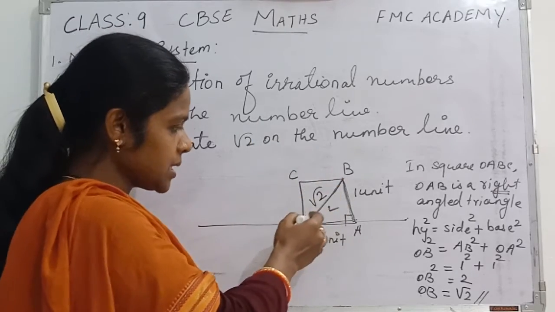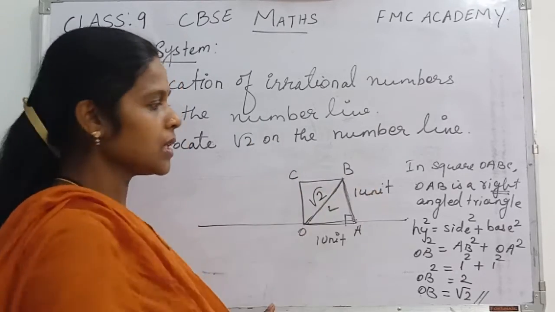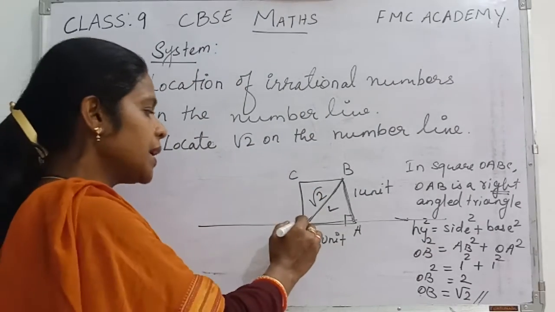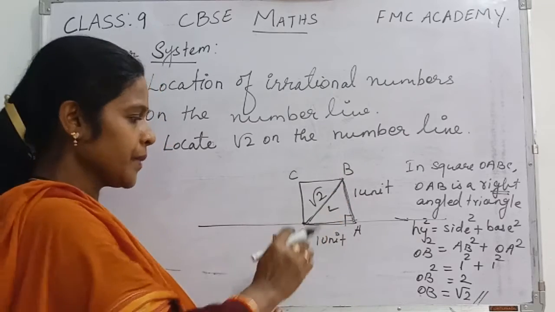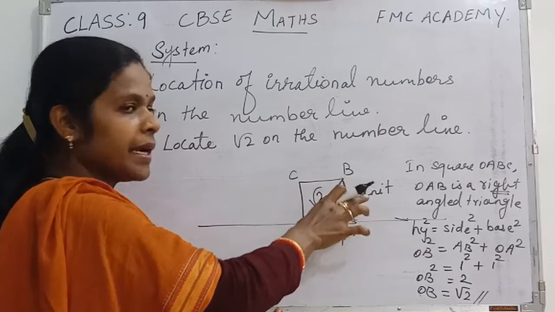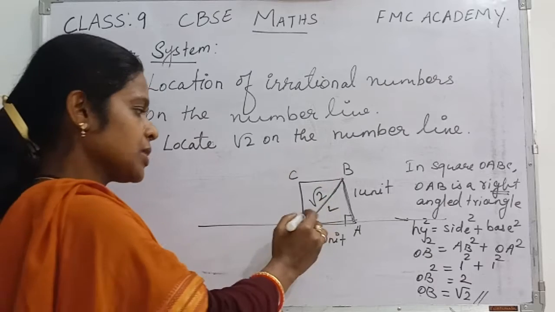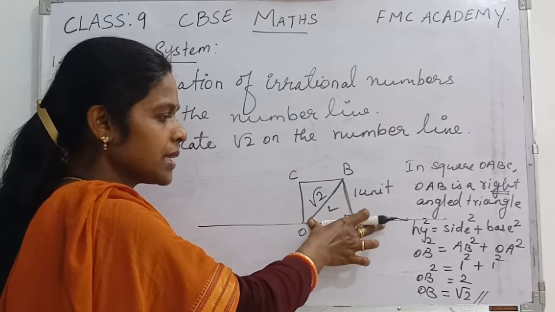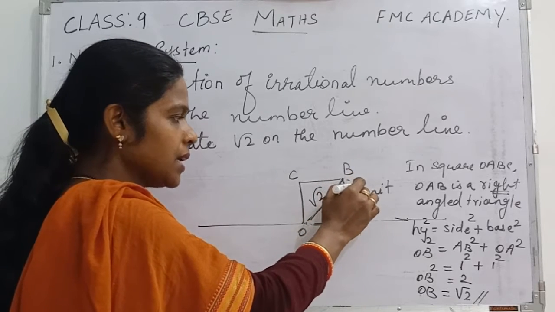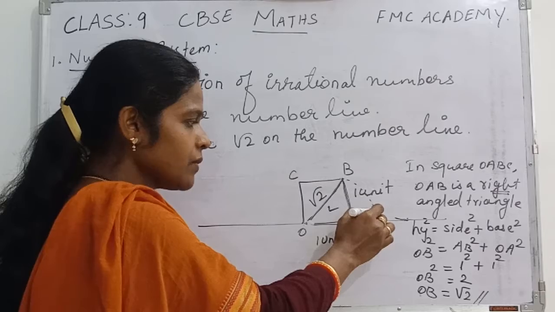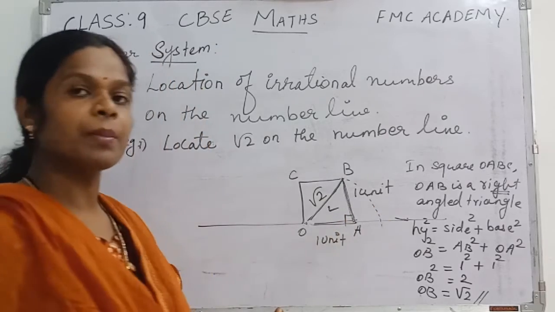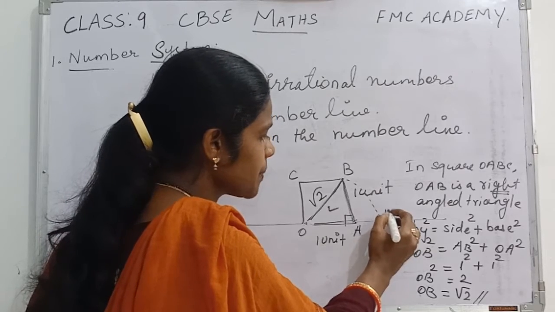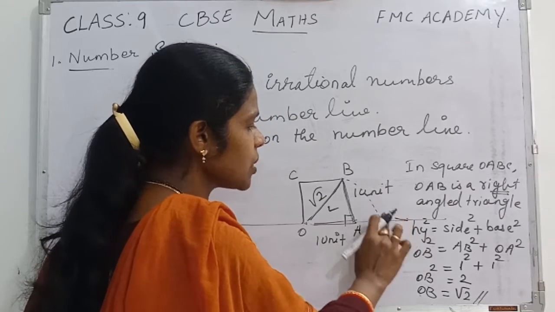But actually our question is, locate this root 2 on the number line. Actually we have to find the distance of this OB, but it should be represented on the number line which we have taken here. So further what you have to do, just take a compass, keep the needle over here and a pencil over here, and then take this OB as the radius. Keep the compass point here and, taking OB as the radius, cut the arc like this way. When you cut the arc, you can see it will be intersecting somewhere on the number line. Where it is intersecting, there you give the name, suppose D. So this D is called root 2.